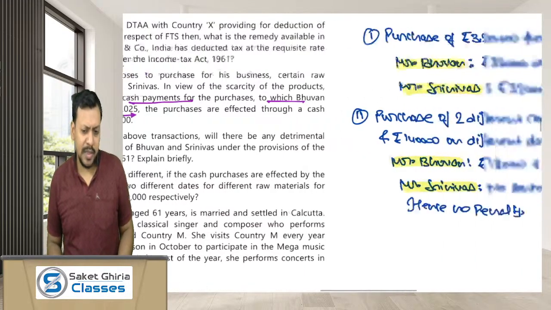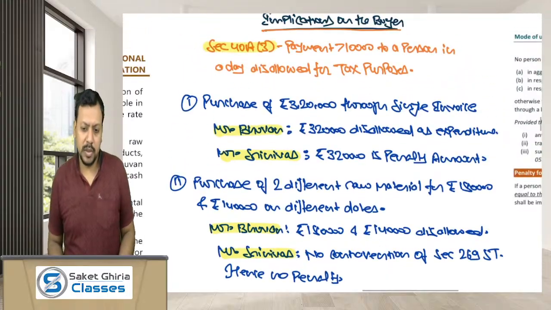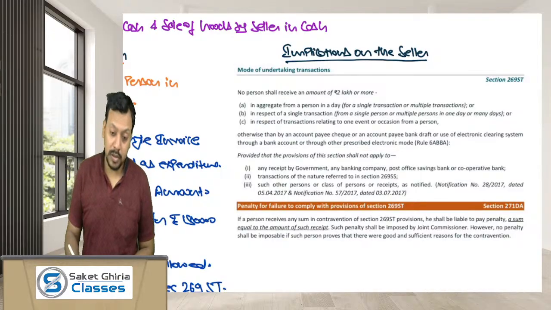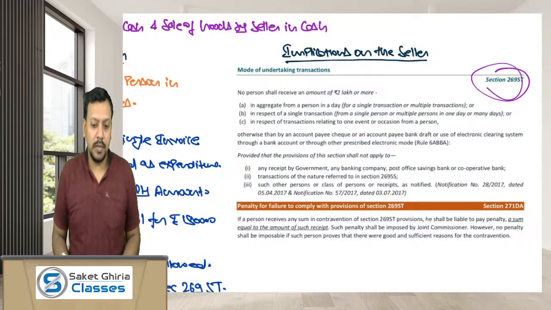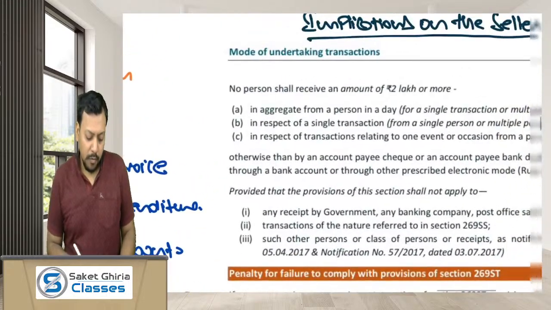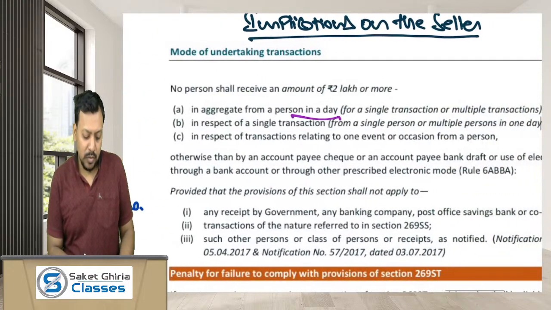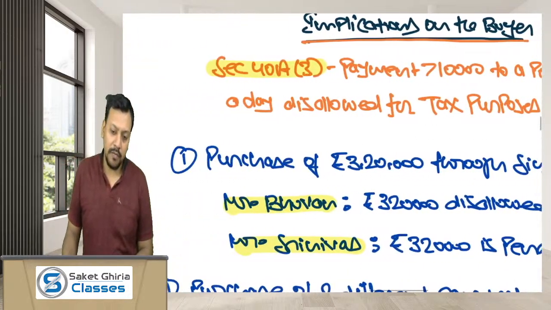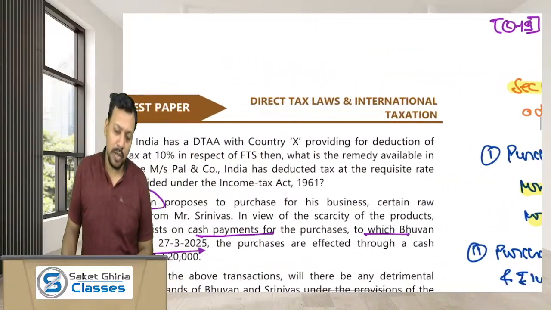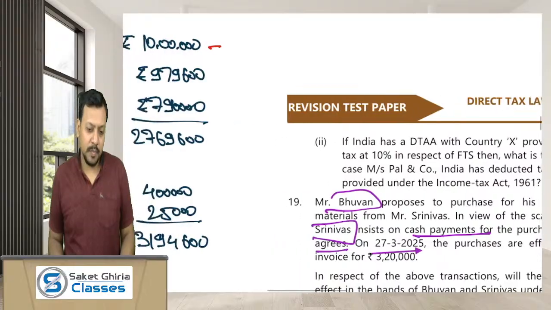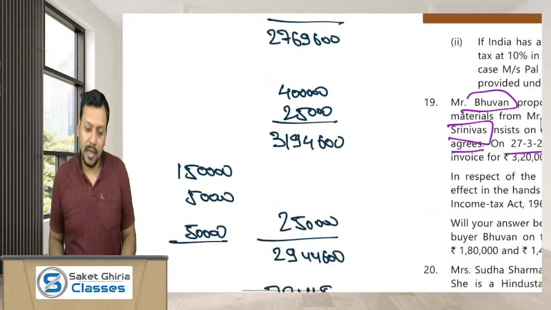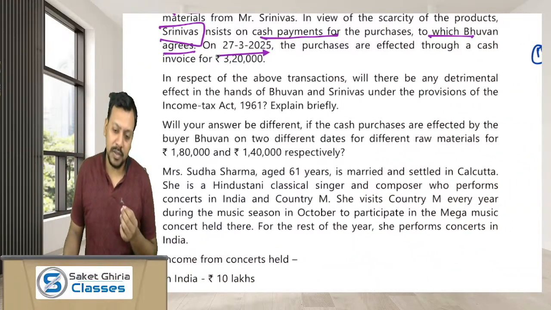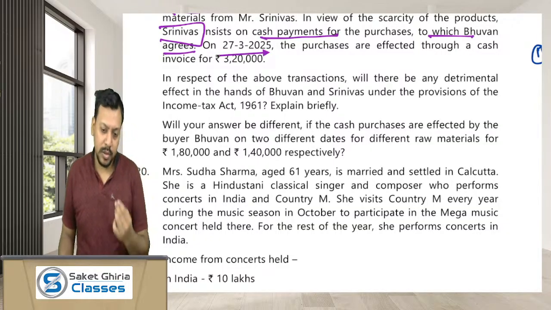As per section 269ST, no person should receive from a person in a day an amount of 2 lakh or more. So if Srinivas is receiving from Mr. Bhuvan rupees 2 lakh or more in a day or in respect of one transaction, then section 269ST violation will occur and a penalty of rupees 3,20,000 will be imposed in the hands of Srinivas.